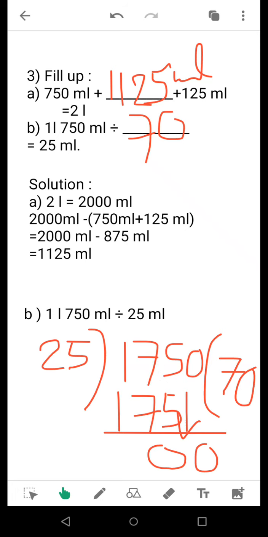1750 ml, and you will divide it by 25 ml. Now I have just done that, and after division, see that I got 70. So if you divide 1 liter 750 ml by 70, you will get the answer as 25 ml. So this is the end of question number 3.